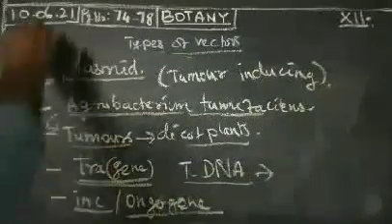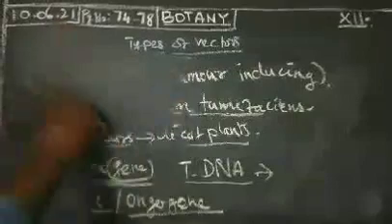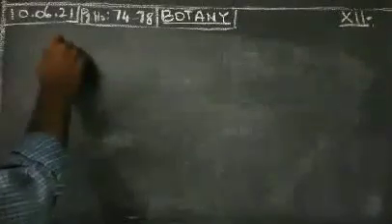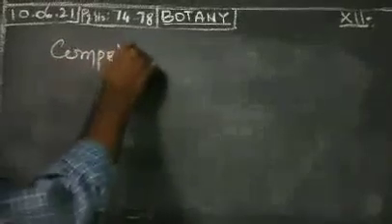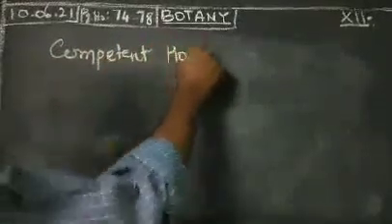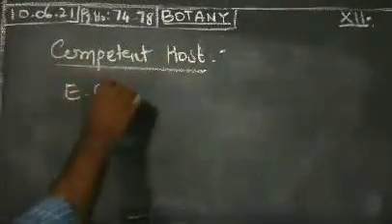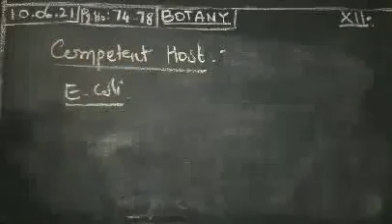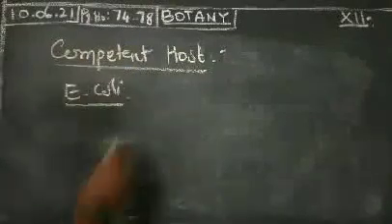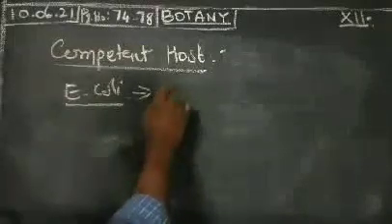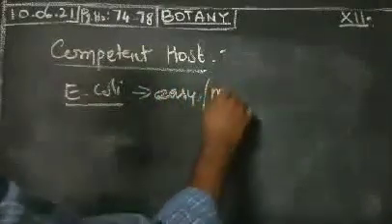Next we pass on to another one, the competent host. Here, most probably, it is E. coli. You know what E. coli is: Escherichia coli bacteria. This bacteria is very useful for recombinant DNA technology or genetic engineering. It is easy to handle and multiplies very easily.